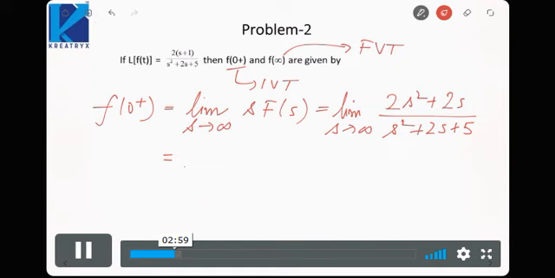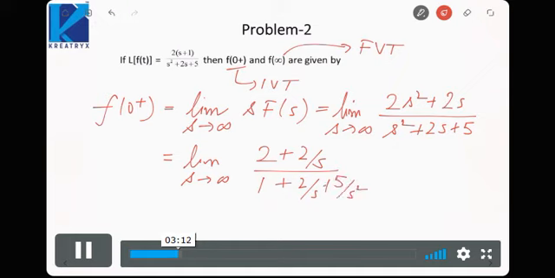Take s square common from numerator and denominator. Limit s tending to infinity, (2 plus 2 by s) upon (1 plus 2 by s plus 5 by s square). Now the terms which have s in the denominator, as s tends to infinity, will go to 0. So it will be 2.